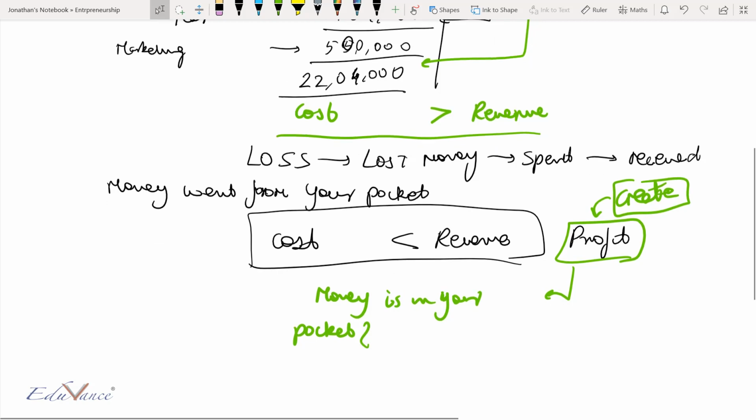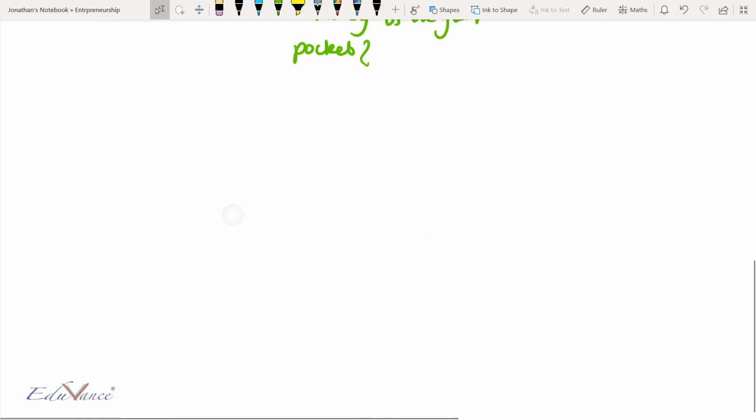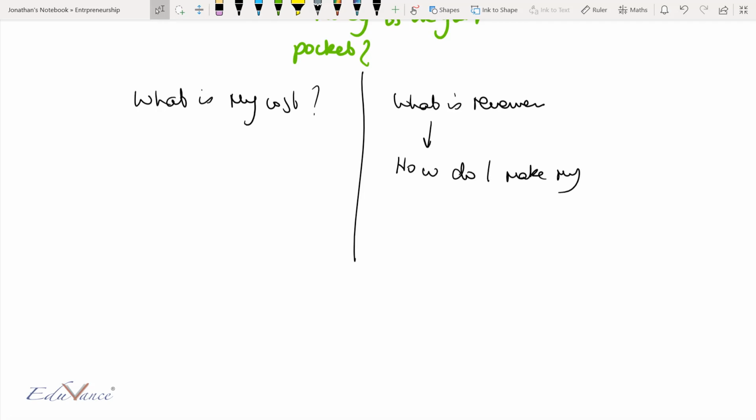So in very simple terms, you need to understand, first you need to understand what is my cost. Second, what is my revenue? How do I make my revenue? And on the Entrepedia platform, we say that you can make revenue through marketing.